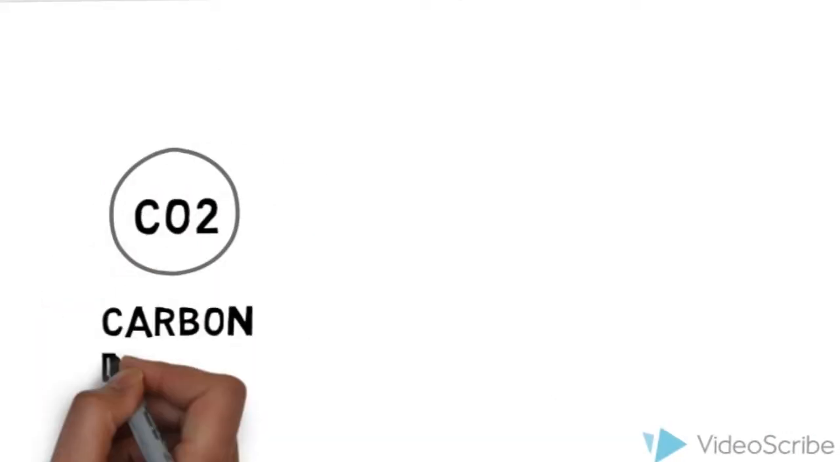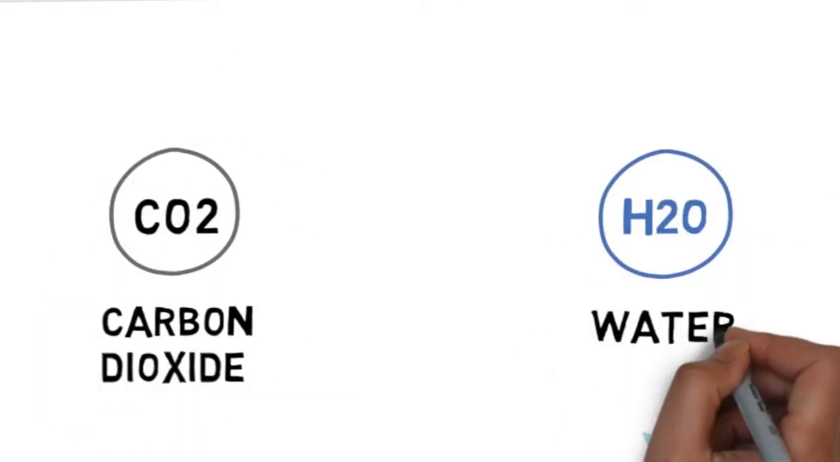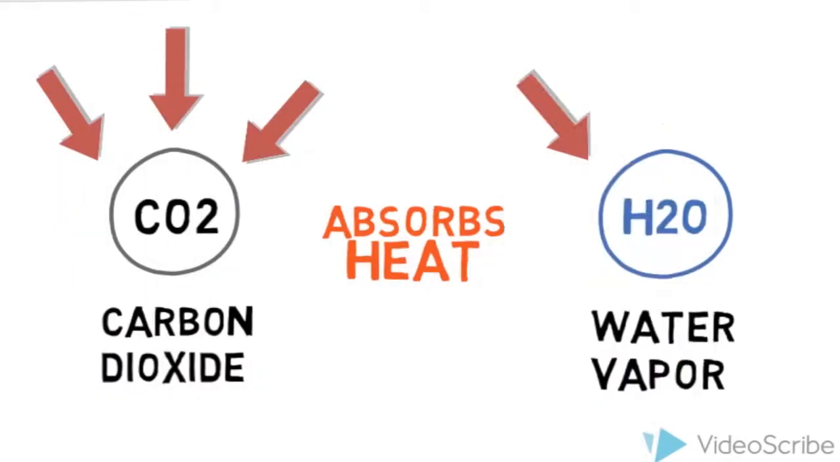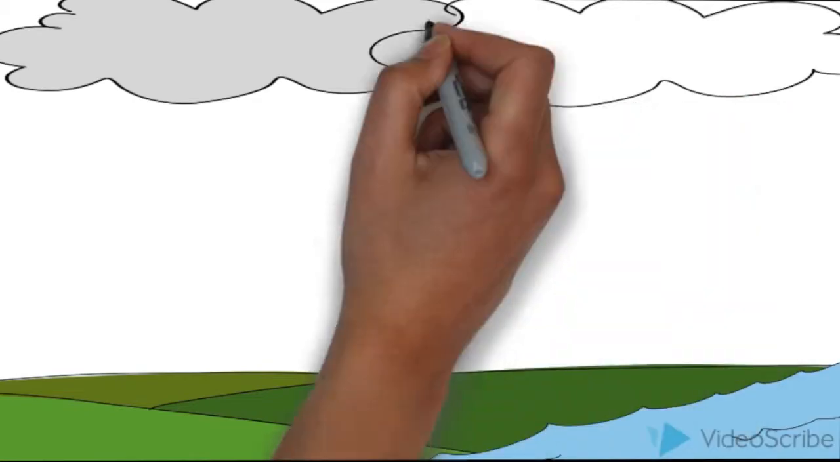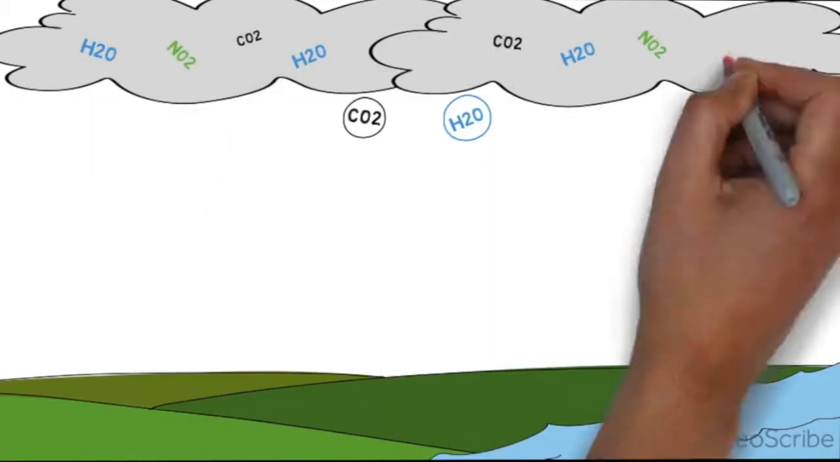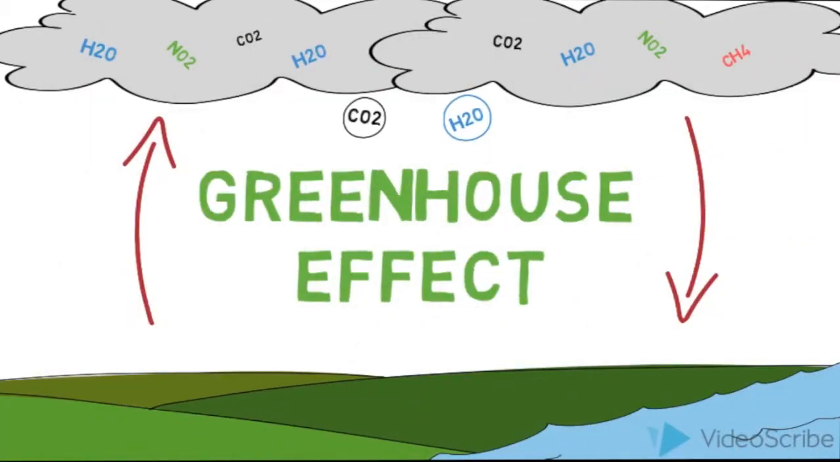The most abundant greenhouse gases in our atmosphere are water vapor and carbon dioxide. These greenhouse gases absorb the longwave radiation and re-emit it in all directions. Other greenhouse gases absorb the energy that is released, and only a few escape the atmosphere. This absorption and re-emission of thermal energy causes a cycle that warms the surface of the Earth. This is known as the greenhouse effect.